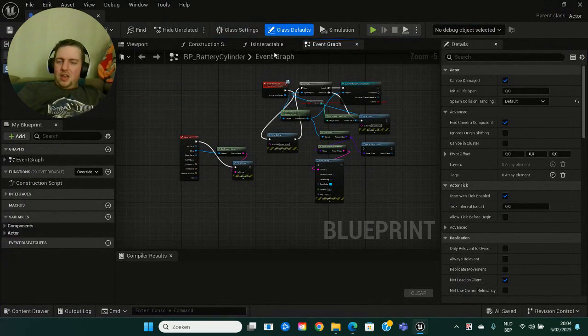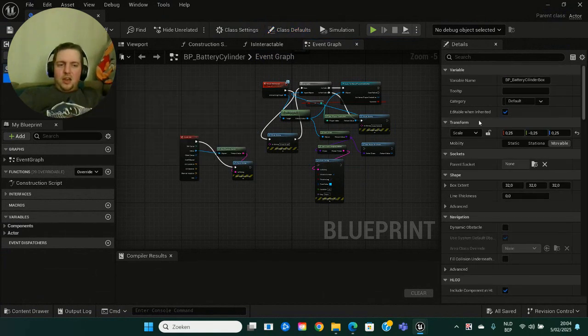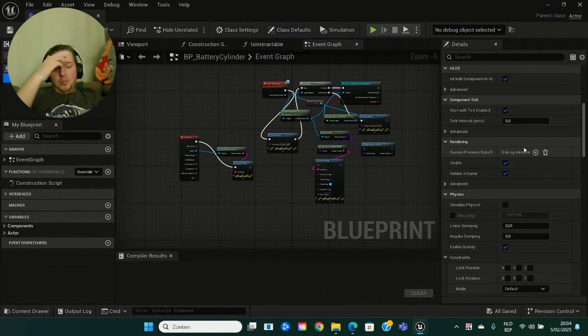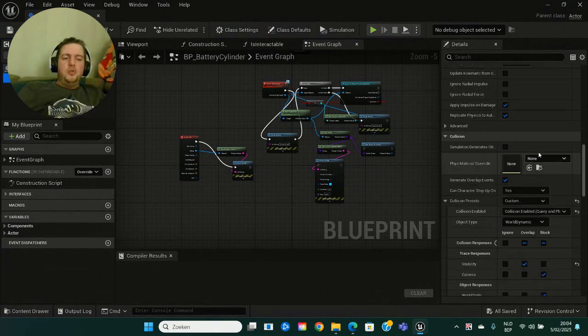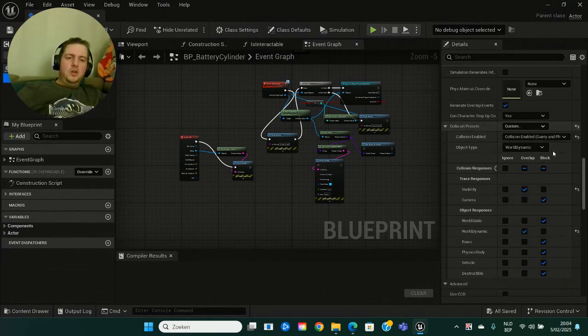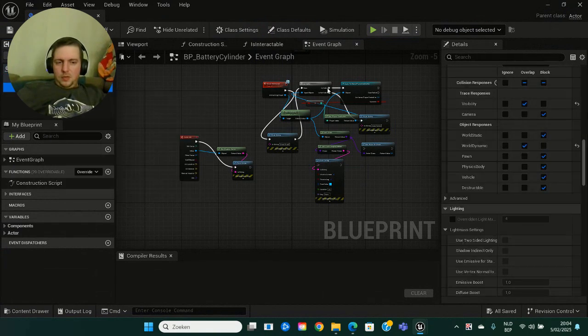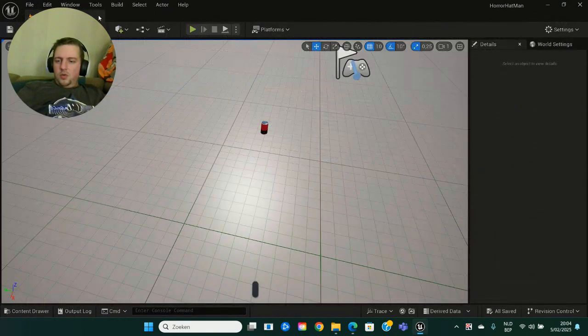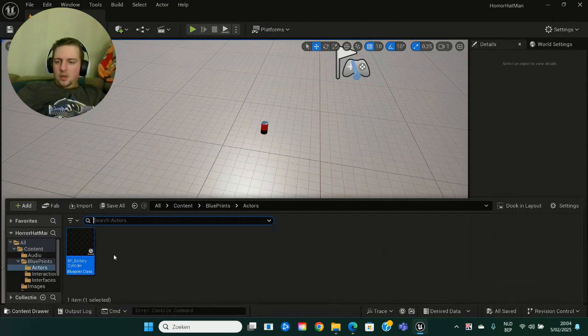Anyway, so I got this BP battery cylinder, the function, and then I just put some options over here, but I'm not going to go into detail. It's collision, and I got this all set up, and the static mesh the same. And then I'm going to close this.